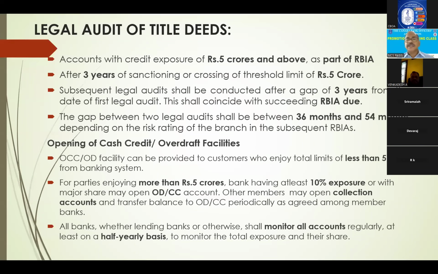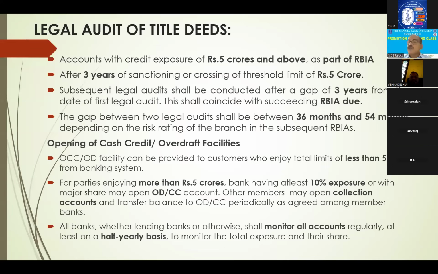Legal audit of title deeds. It is applicable for 5 crores and above, and after 3 years from sanction. And subsequently, after a gap of 3 years, preferably with RBIA inspection. And maximum gap between two audits is 36 months to 54 months. Right? Next one, opening of cash credit or OD facility.